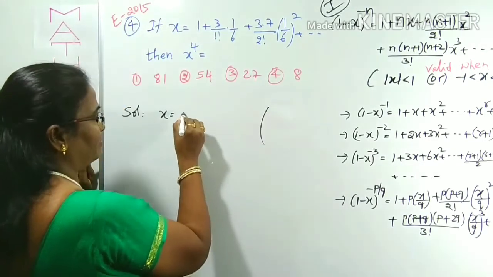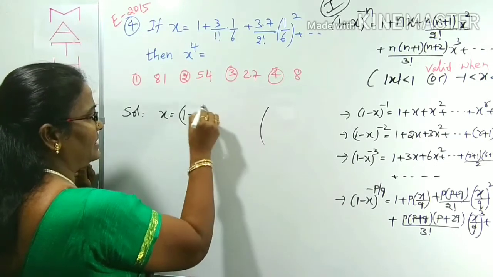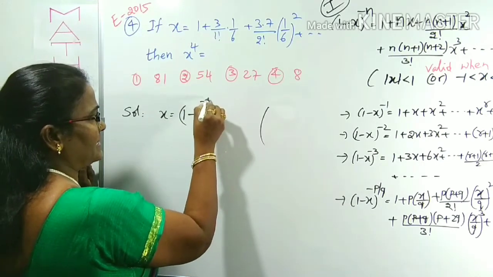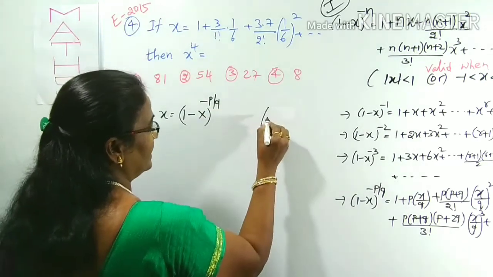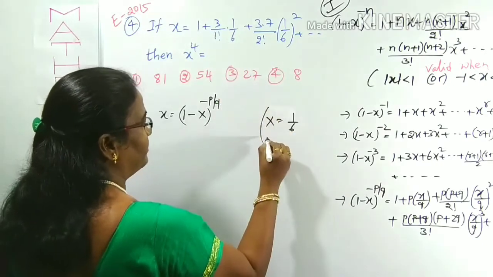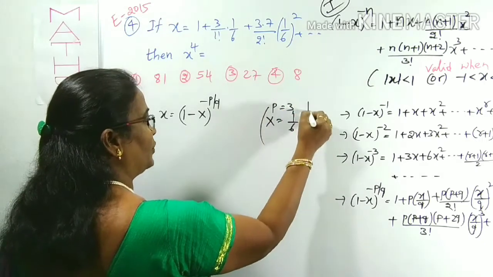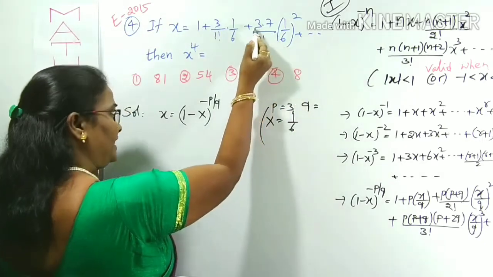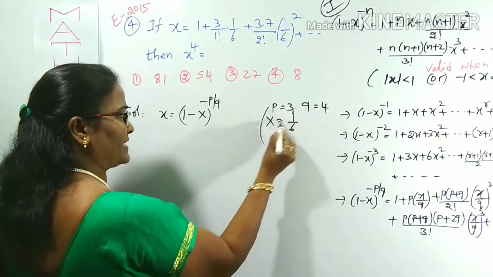It is in the form of, I am writing capital X here because your x is already given. I am using the capital X minus p by q form. In place of capital X, what is there here? 1 by 6, and p is equal to 3. Q is the difference of 7 and 3. 7 and 3 difference is 4. So P is 3, Q is 4, X is 1 by 6.